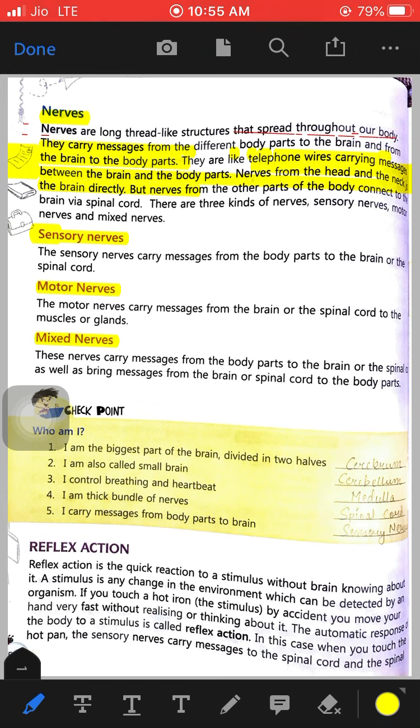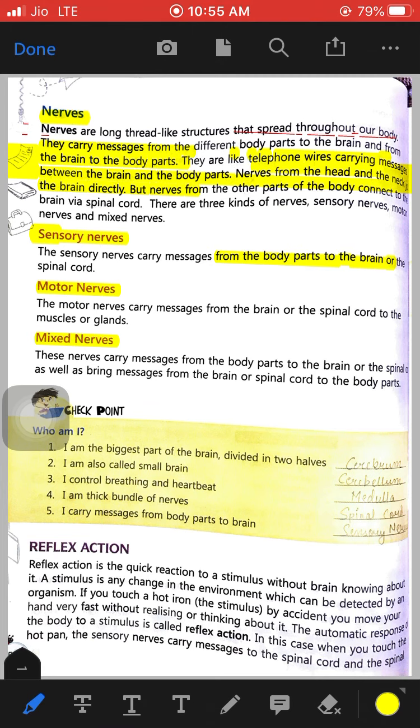So sensory nerves carry messages from the body parts to the brain. What is the function of sensory nerves? They carry the messages from the body parts to the brain.